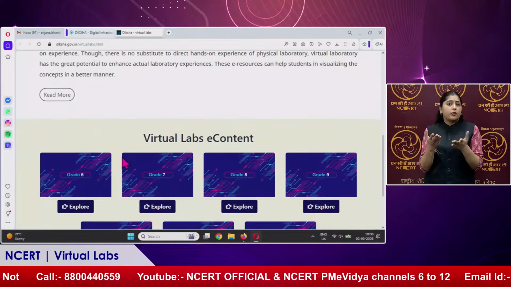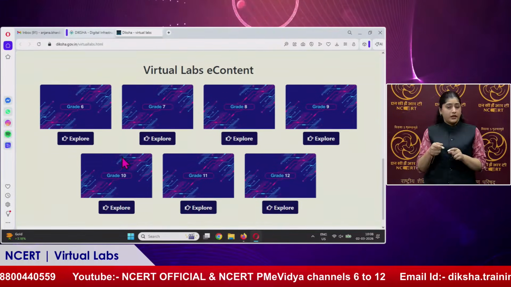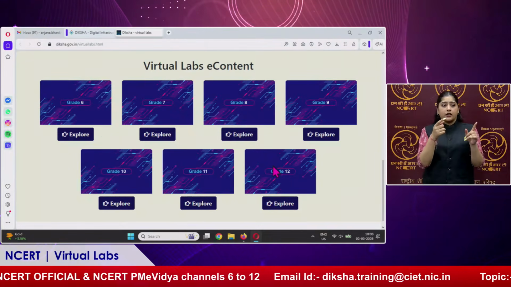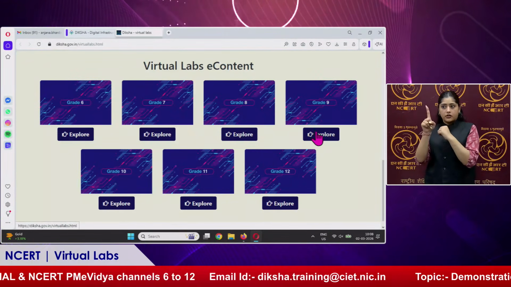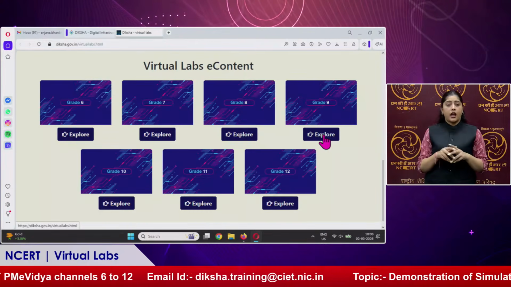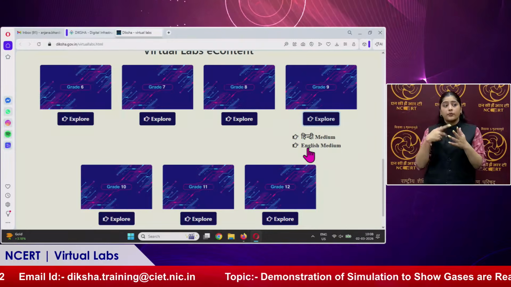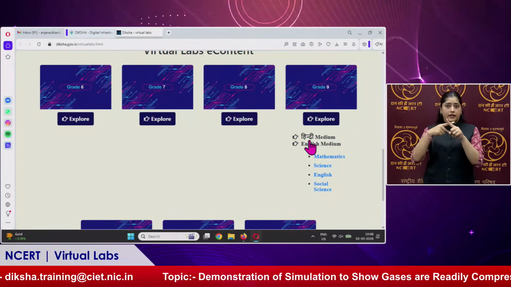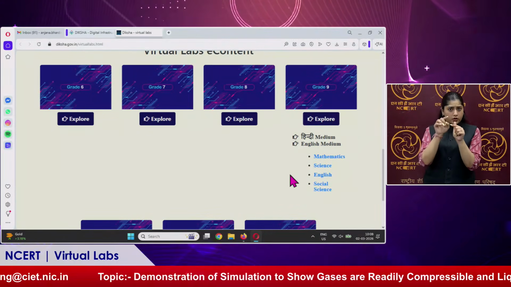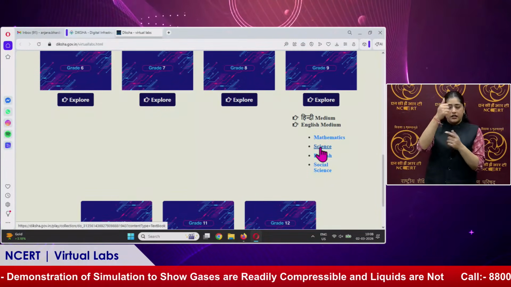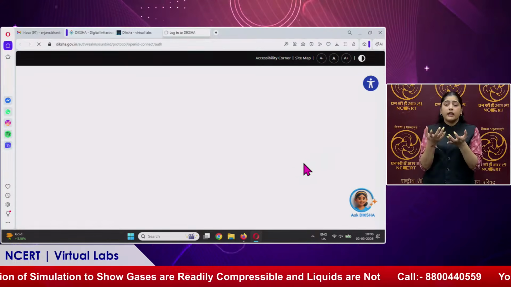Now here we can see virtual labs e-content, and these are available from grade 6 to grade 12. So today's topic is of grade 9, so we can select Explore. Under Explore, I'll select English medium. You can select Hindi medium also if you want to explore the content in Hindi. And today's topic of demonstration is science, so here I'll select science.